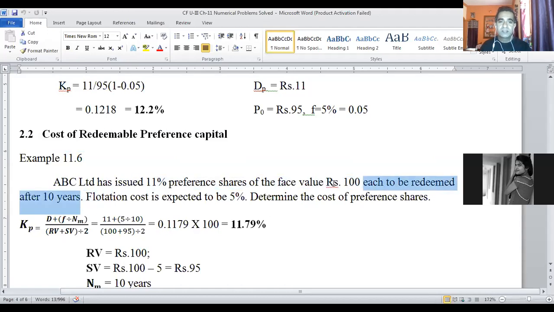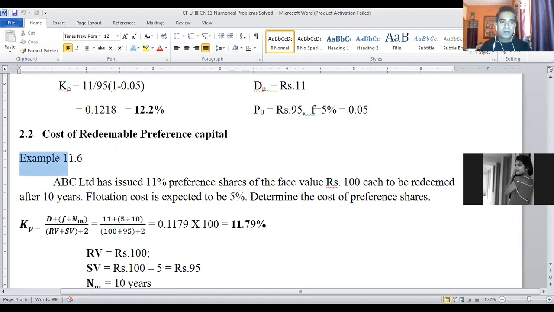So the preference shareholder of this company who has purchased, let us say, one preference share of 100 rupees will get 11% dividend each year on his one share for 10 years. At the end of 10 years, the shareholder will get his principal amount, which is 100 rupees, back. That is what we call redeemable preference capital. When the principal amount is repaid at the end of certain years, how to compute cost of redeemable preference capital, that is what we are going to learn.